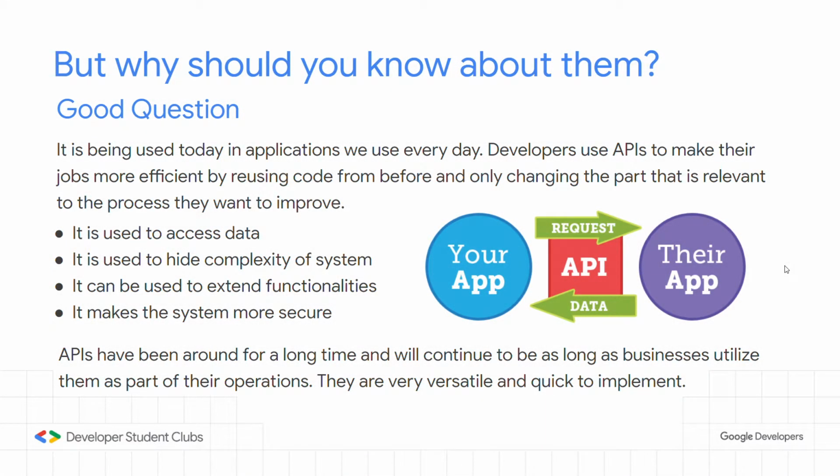But why should you know about them? That's a good question to ask. It is being used today in applications we use almost every day. Developers use APIs to make their jobs more efficient by reusing code from before and only changing the part that is relevant to the processes they want to improve. APIs can be used to access data, hide the complexity of a system, and extend functionalities, and they make the system much more secure. APIs have been around for a long time and will be as long as businesses utilize them. They are very versatile and quick to implement.